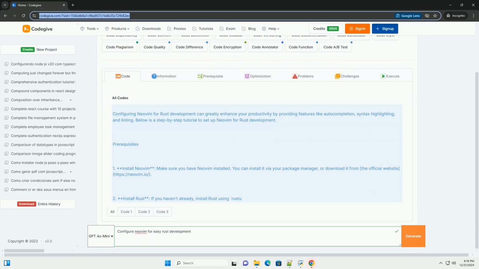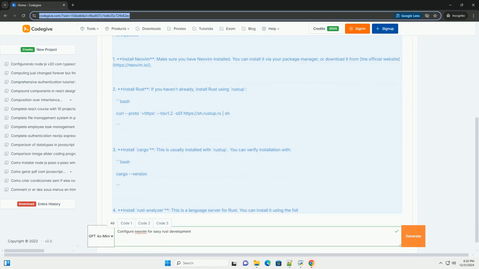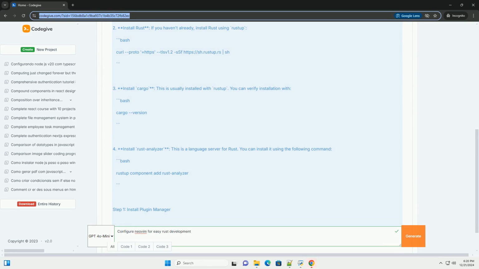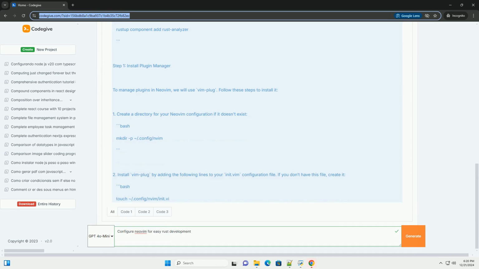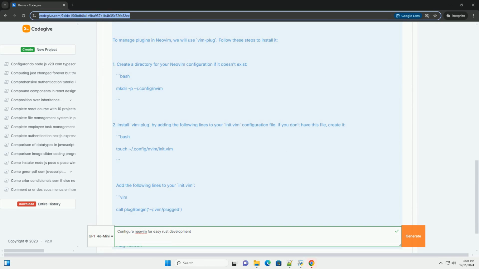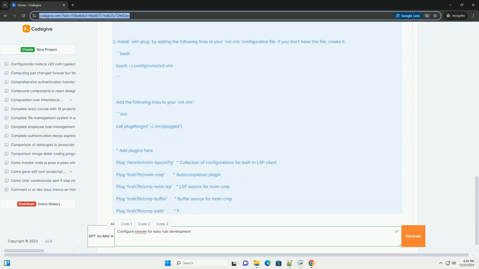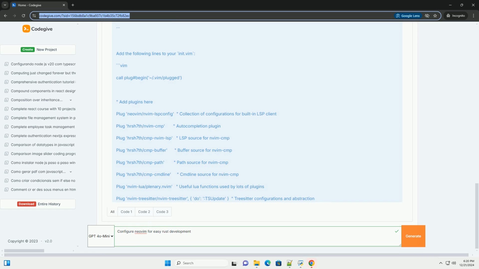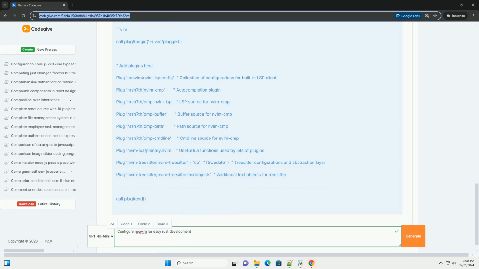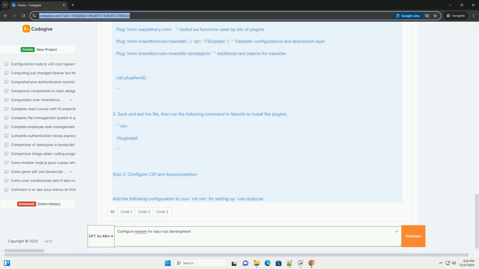Configuring Neovim for Rust development can greatly enhance your productivity by providing features like auto-completion, syntax highlighting, and linting. Below is a step-by-step tutorial to set up Neovim for Rust development. Prerequisites. 1. Install Neovim. Make sure you have Neovim installed. You can install it via your package manager, or download it from the official website,